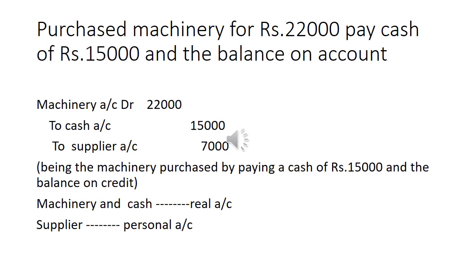Purchased machinery for rupees 22,000, paid cash of rupees 15,000 and the balance on account. In this purchase, cash and credit purchase are mixed. Machinery account debit, that means total amount 22,000, to cash 15,000 paid amount, to supplier 7,000. The amount is not yet paid.